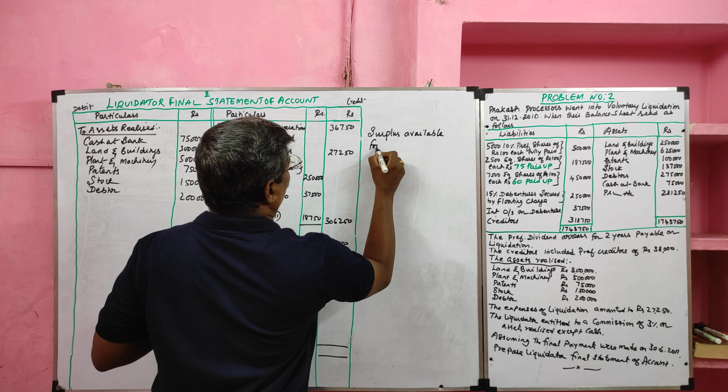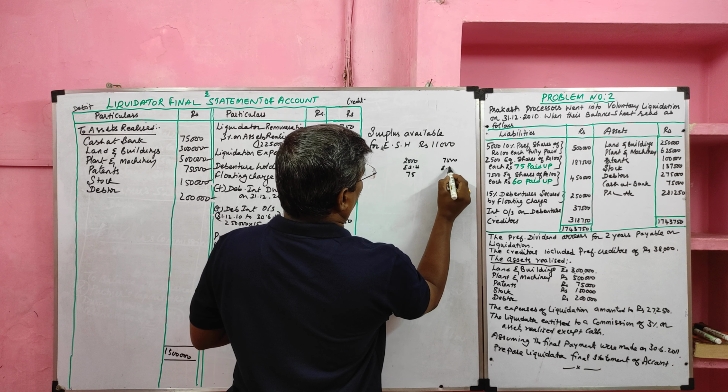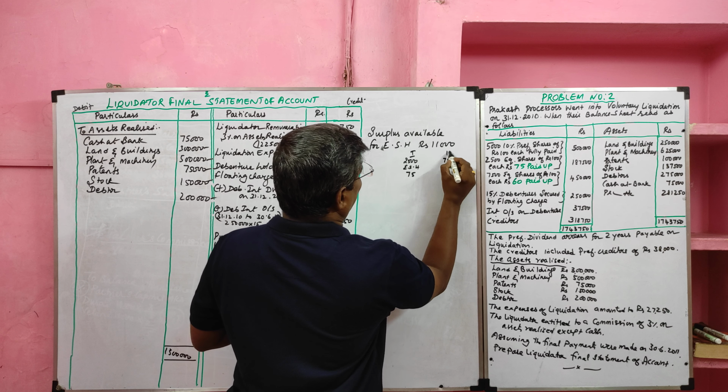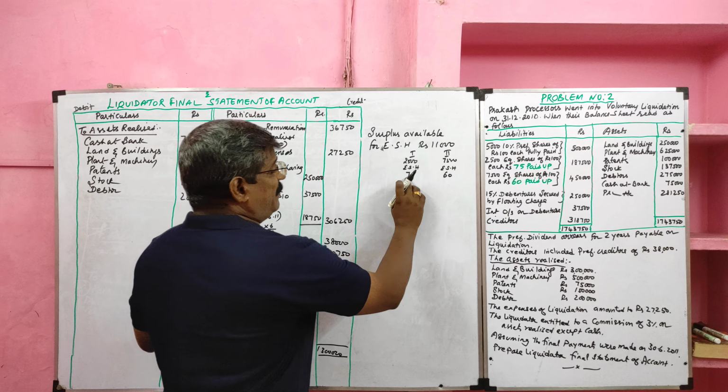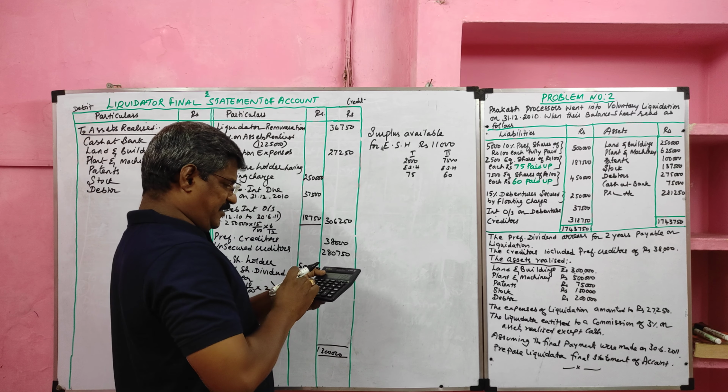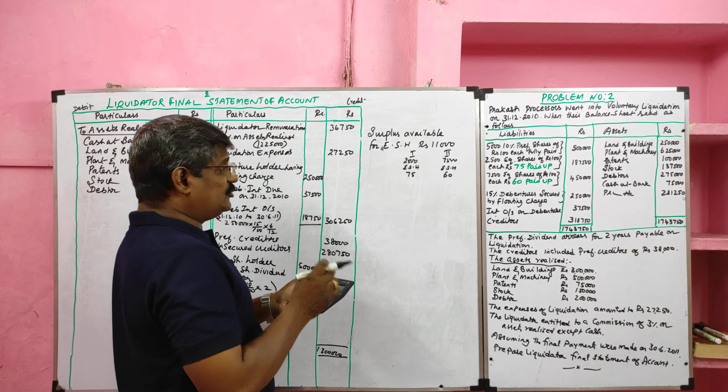First type of equity share, 2,500 equity shares, they paid 75. The second type, 7,500 equity shares. The second type of equity shareholder paid up how much? 60. What are we supposed to do? First, the paid up value difference, how much? 15. That should be paid to the first type of equity shareholder, because they paid 15 rupees more than the second type. That 15 rupees is payable to the first type out of this surplus value.